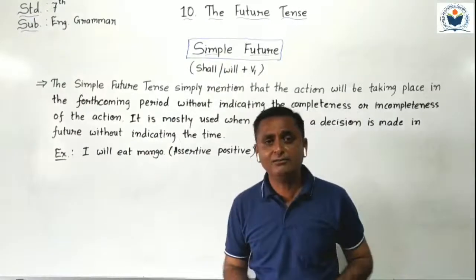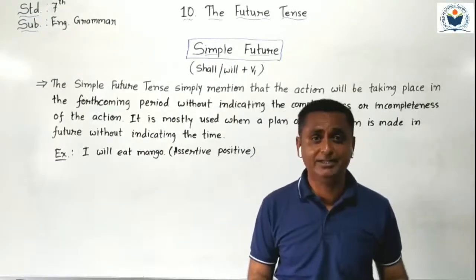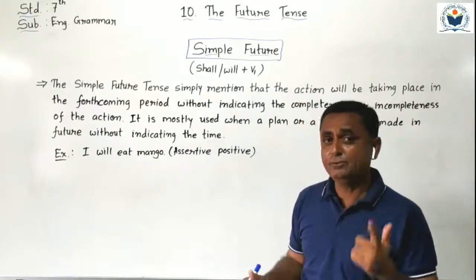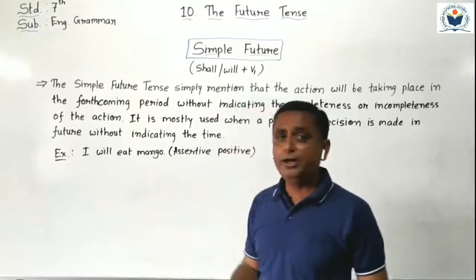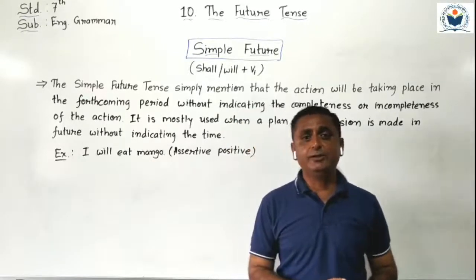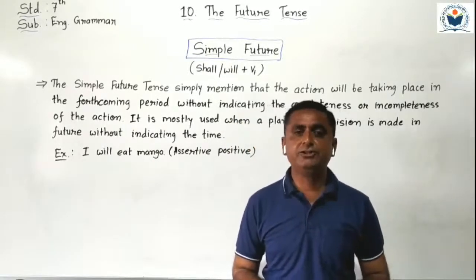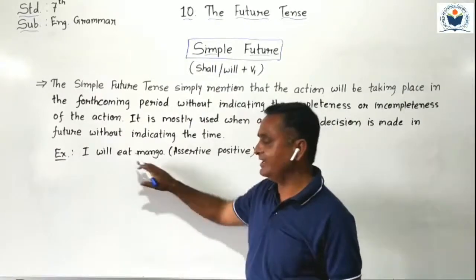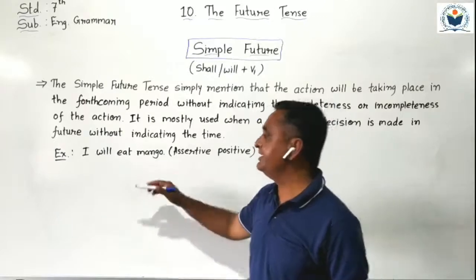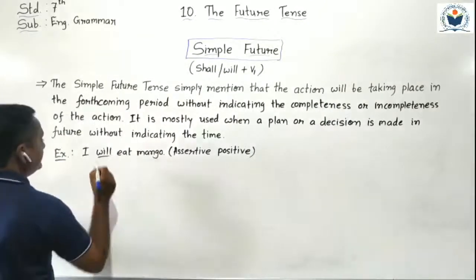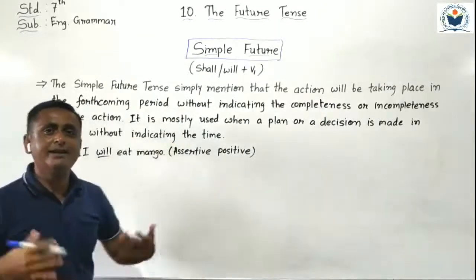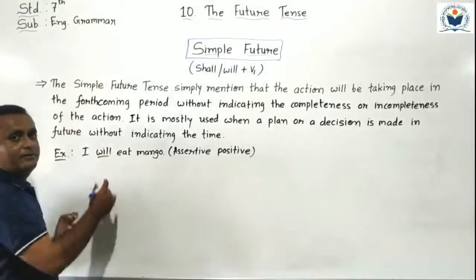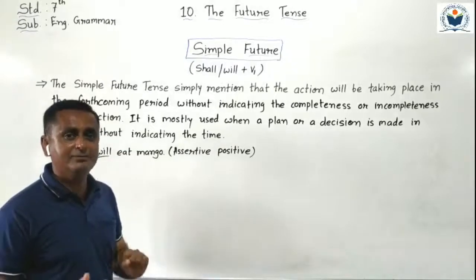Now we have to convert it into assertive negative sentence. How will we convert it into negative form? Just we have to understand. If you want to convert any sentence into negative and interrogative form, you require a helping verb. Is there any helping verb in that sentence? Yes, will is given here. So we don't require any other helping verbs here. Using that helping verb, we have to make the assertive negative sentence.